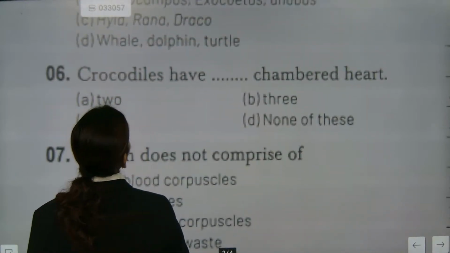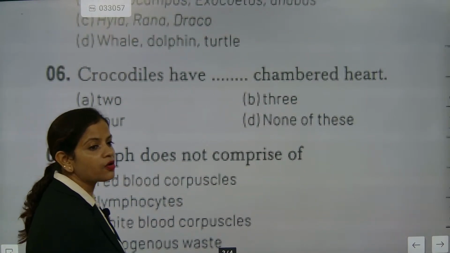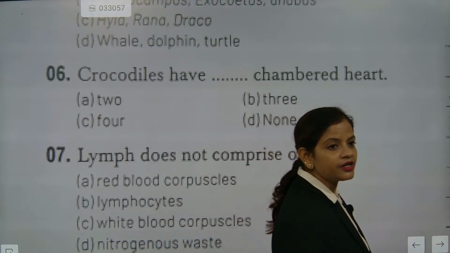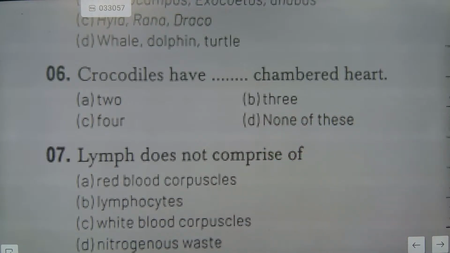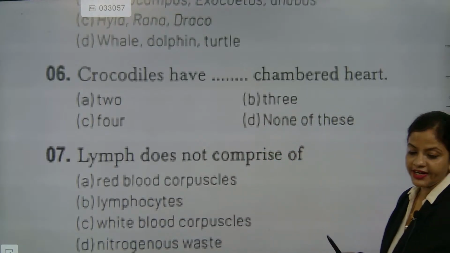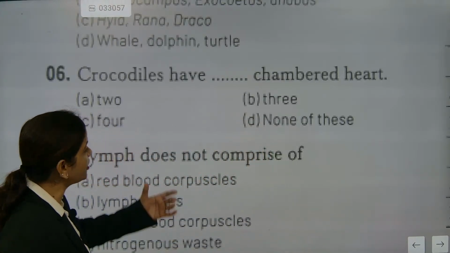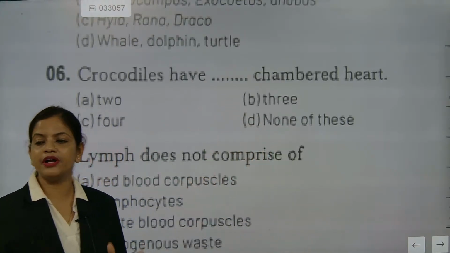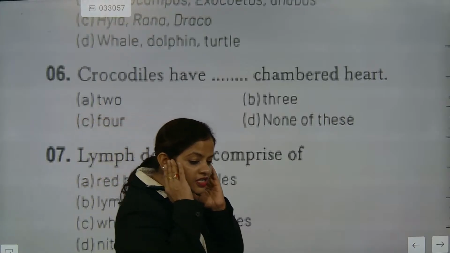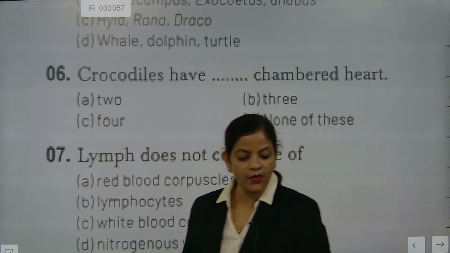Come on, crocodile has dash chambered heart. Okay, crocodiles are reptiles, correct or not? Amphibians and reptiles will have three chambered hearts. The oxygenated and deoxygenated bloods are mixing. So what are they having? Three chambered heart. They are correct. Everybody who is participating here, listen very carefully and start answering the questions.